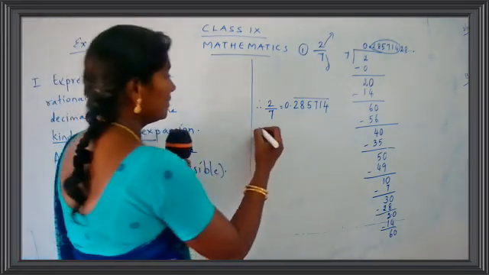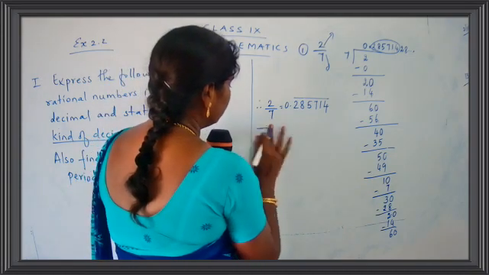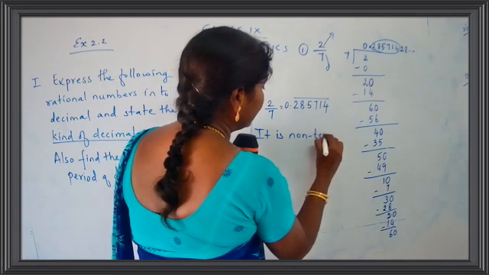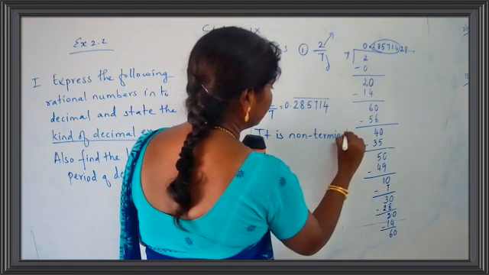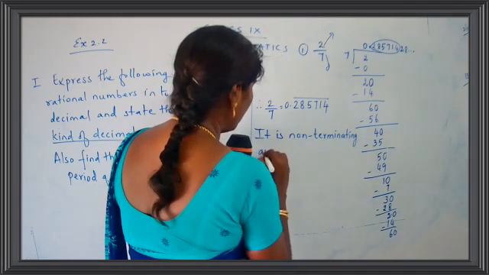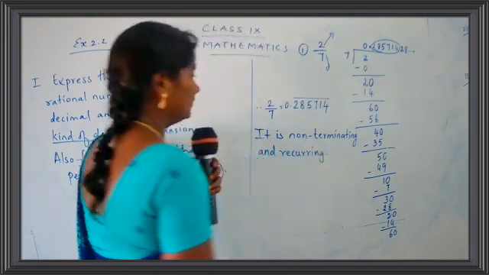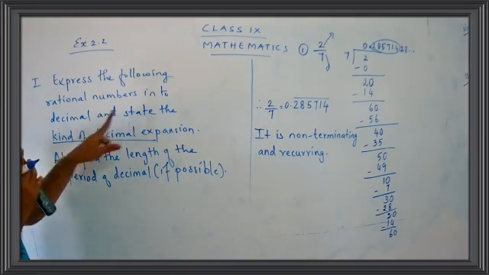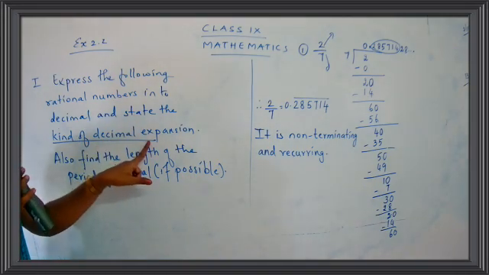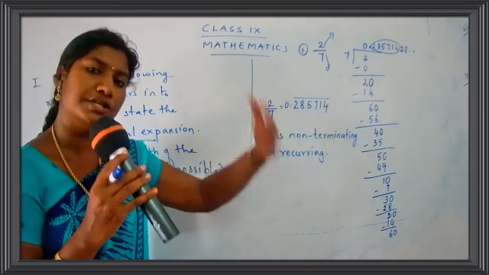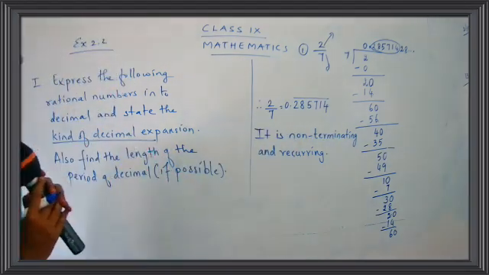You say it is non-terminating and recurring. This is the second answer. State the kind of decimal expansion. So what is it? Non-terminating and recurring. It is not going to stop. It is going to continue.